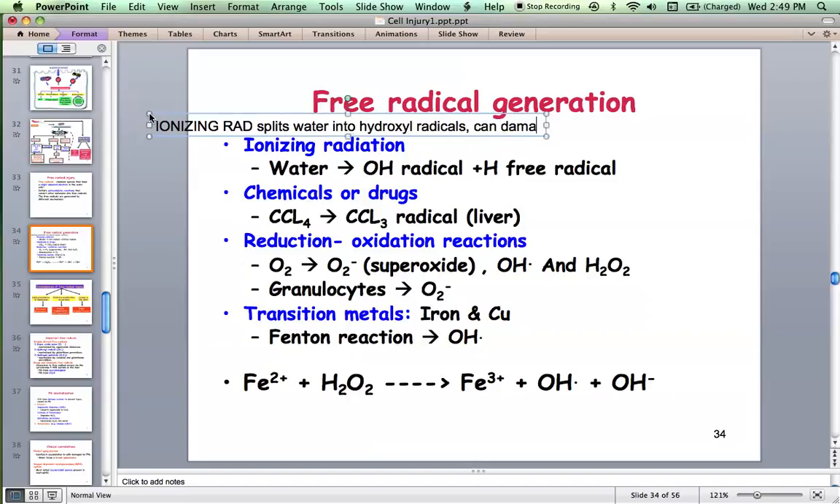Okay, certain chemicals can become free radicals. Carbon tetrachloride was once used in the laundry industry, but I don't think they use it now. Accidentally, this carbon tetrachloride enters our body. It enters the bloodstream, goes to the liver, and in the liver it gets converted into carbon trichloride. Carbon trichloride is a free radical which can injure hepatocytes.